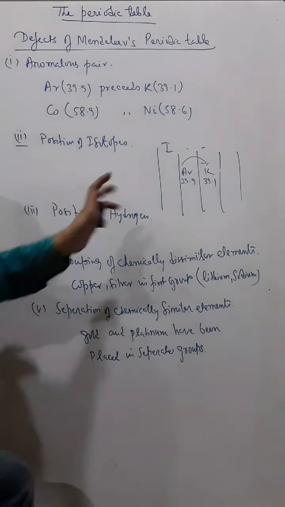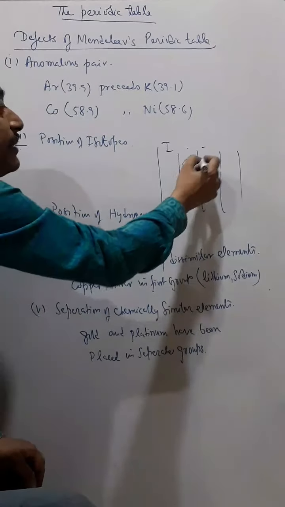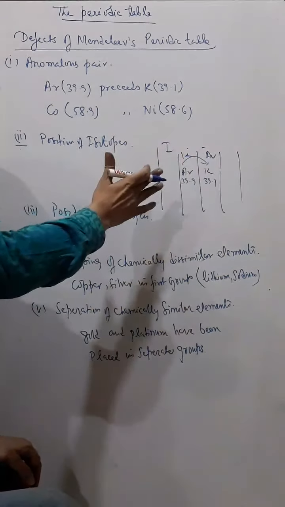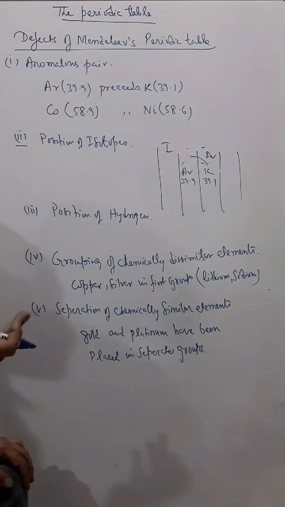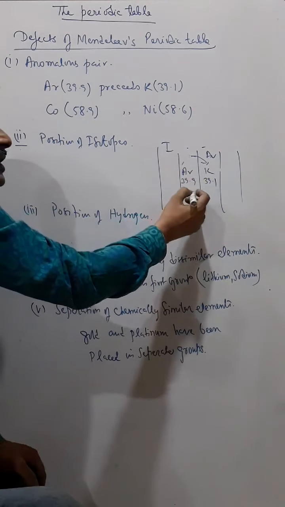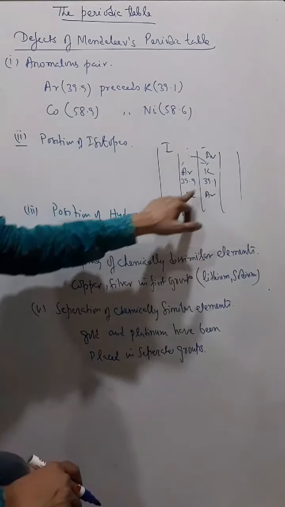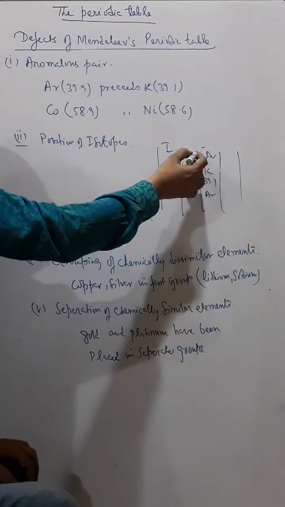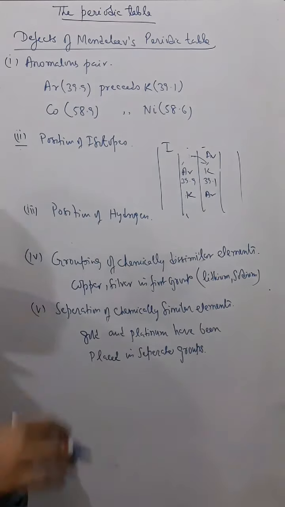Mendeleev could not explain this. Mendeleev placed this purposely, but the thing is that, by weight, Mendeleev should have placed argon on this side and potassium on that side. But in the periodic table, Mendeleev kept argon here and potassium there. Why? He was forced to do that. Because if he keeps potassium first and argon next according to the atomic weight, then the property of potassium does not match with the group in which it comes. You understand what I am telling?